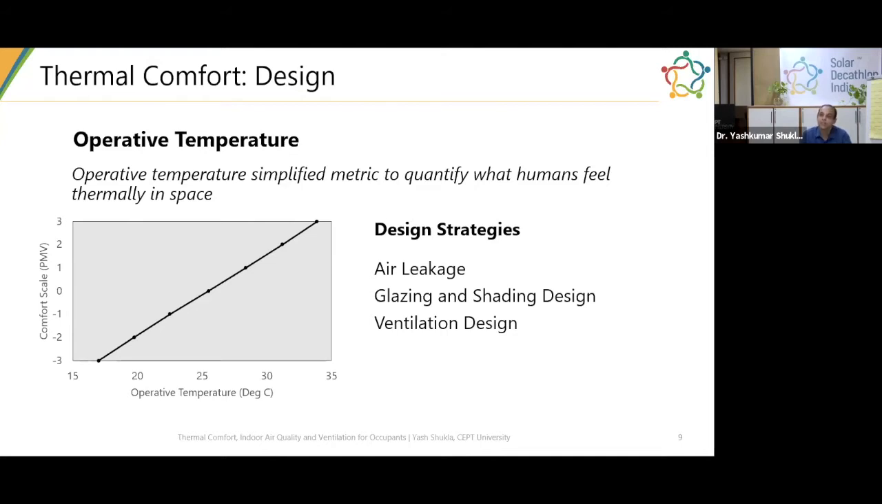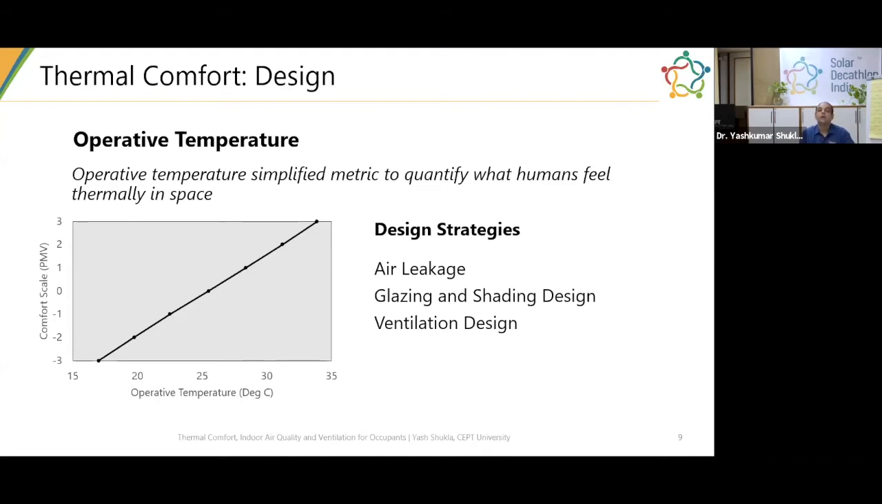The other important strategy is glazing and shading design. As you might have heard from Professor Rahul in the last presentation, you can actually use glazing systems which are double or triple glazing systems. You can use very low U value, so you can reduce the heat gain coming from the glazing systems. You can strategically design the orientation of the glazing as well as the shading system, so the direct solar radiation falling inside your building reduces.